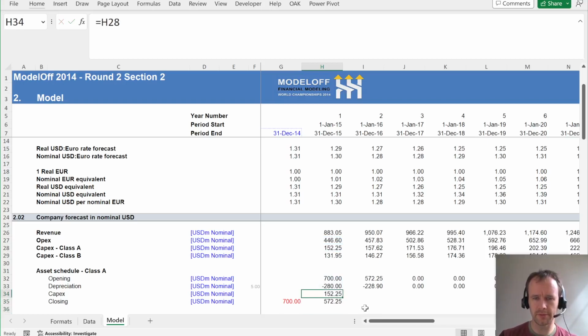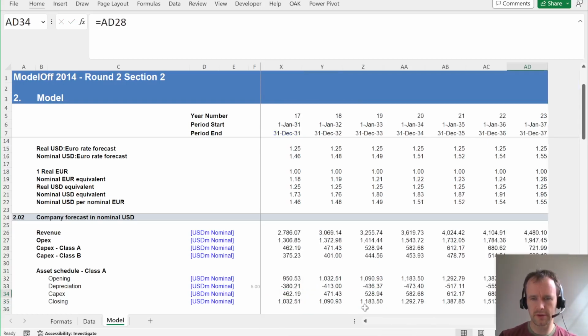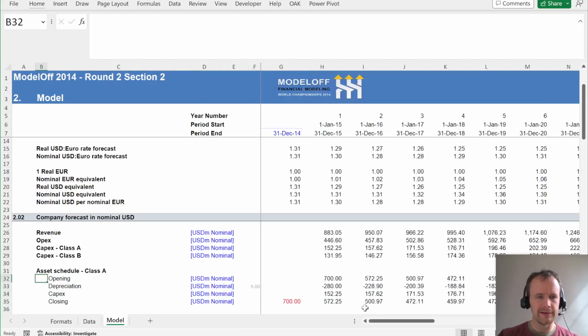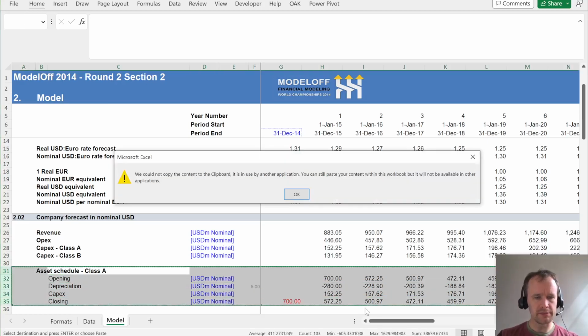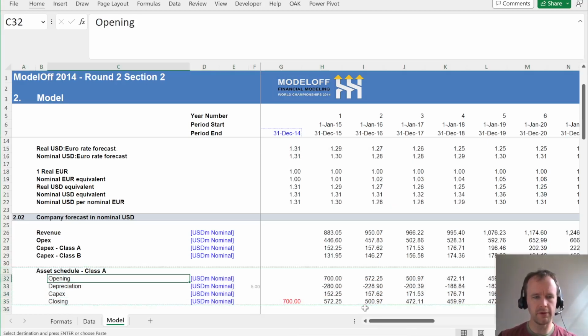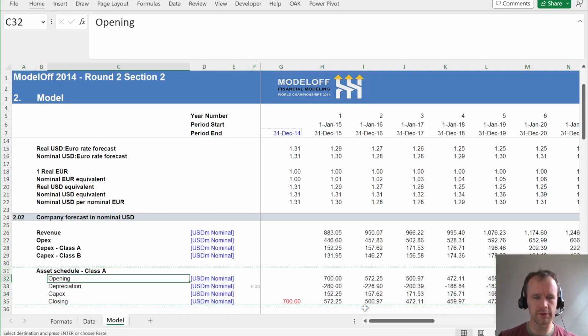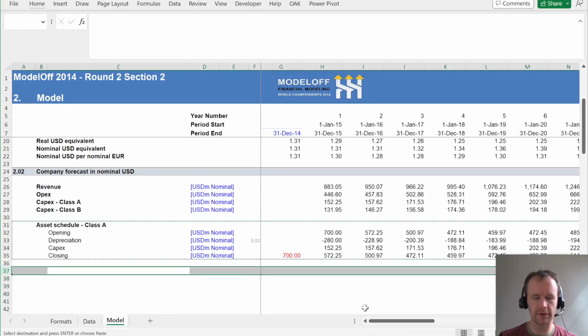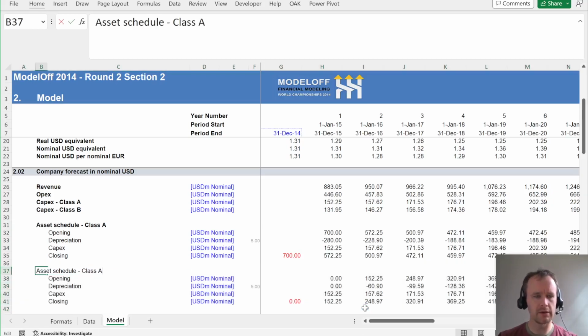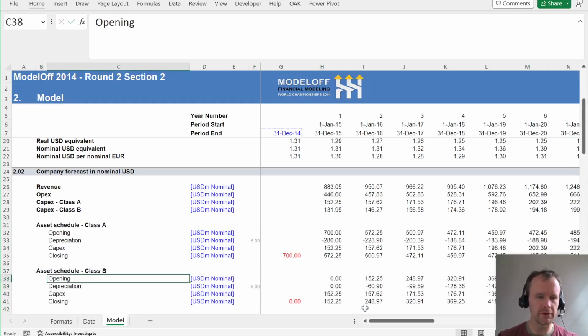And sum all those up, carry that across, and we're all set. So let's do Class B. I don't know why. If anybody knows why, I can't even reproduce it now. Half the time that I press copy, I get this annoying pop-up that I can't put it on the clipboard, but it does end up getting copied.